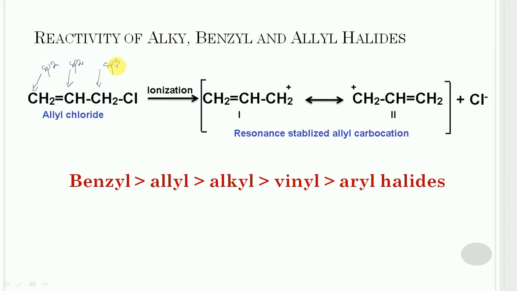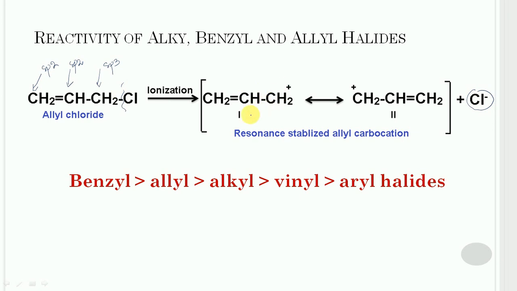On the other hand, the release of halogen will give a carbocation which is resonance stabilized by these two structures. So let us consider it. Now this bond can break with the formation of chloride ion and the positive charge will appear on this carbon.